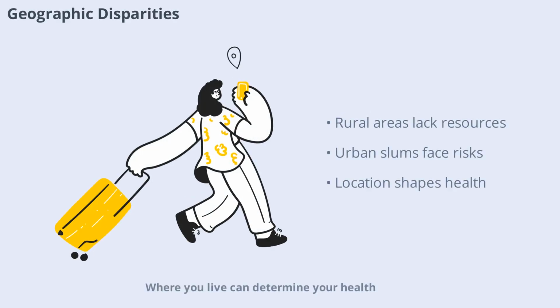Where you live can determine your health. Rural areas often lack hospitals and doctors, while urban slums may have overcrowded and unsanitary conditions. Geographic disparities mean that some people are more exposed to health risks simply because of their location. Bridging these gaps requires targeted policies and investment in underserved regions.